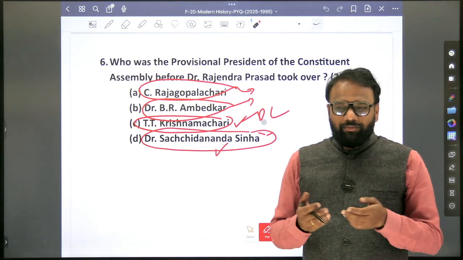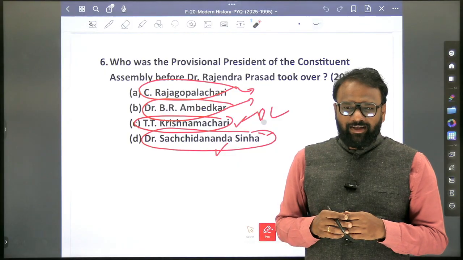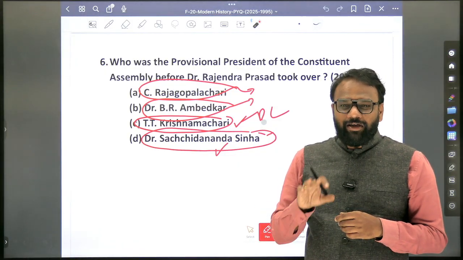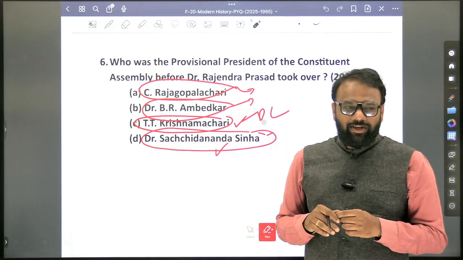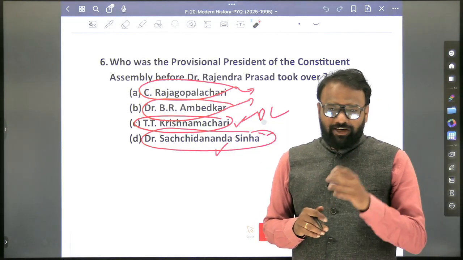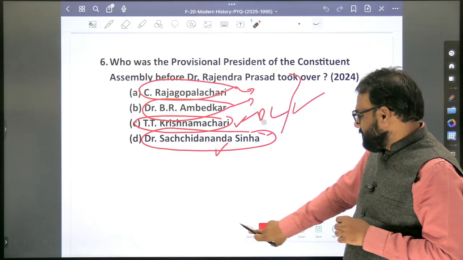Whether based on election or based on a convention, based on the convention of which country did we follow the system? Yes, it is France. Based on France. So all these things we'll revise.